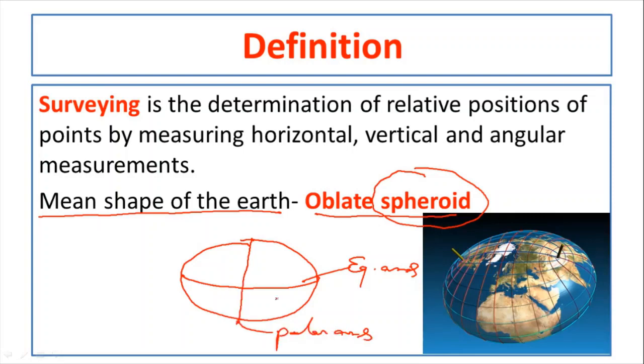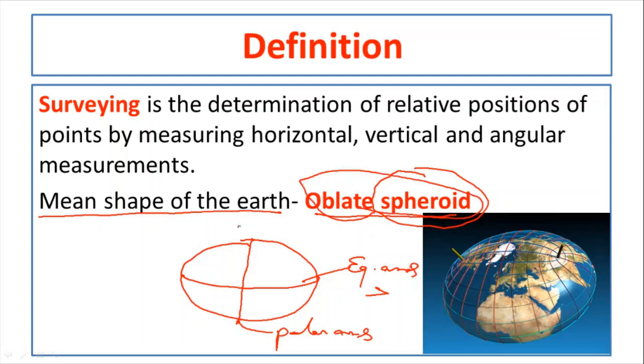Here if both these lengths are the same, then we can say the shape of the object is a sphere. But here the equatorial axis is slightly greater than the polar axis, so this kind of shape is called an oblate spheroid. So what is the mean shape of the earth?